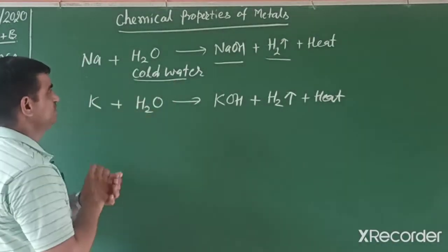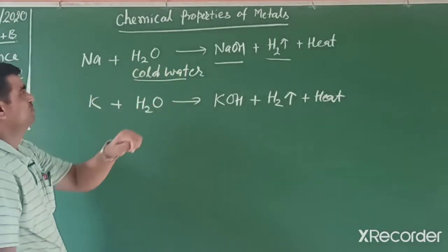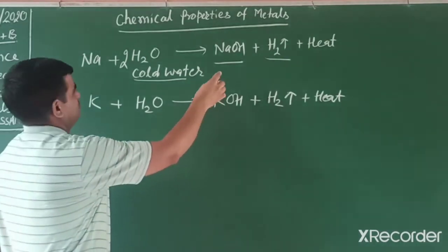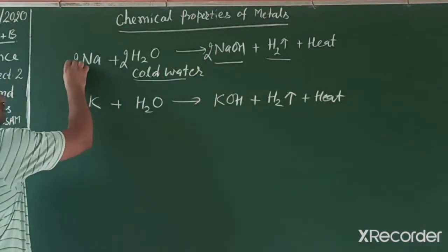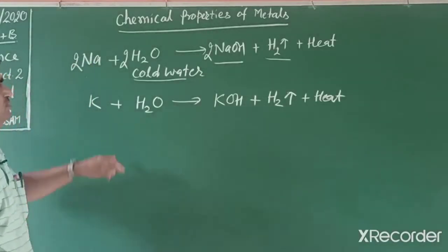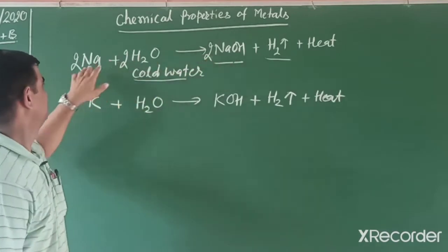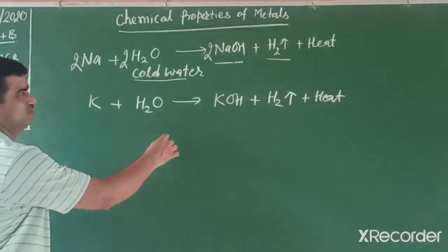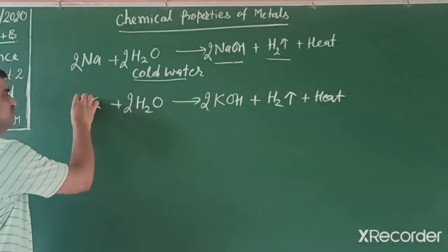When we balance this reaction, we look at hydrogen and oxygen. So we write 2H2O, then 2NaOH and 2Na. Checking sodium: right side 2, left side also 2. Hydrogen: 4 on both sides. In a similar way, we can balance the other reaction also.